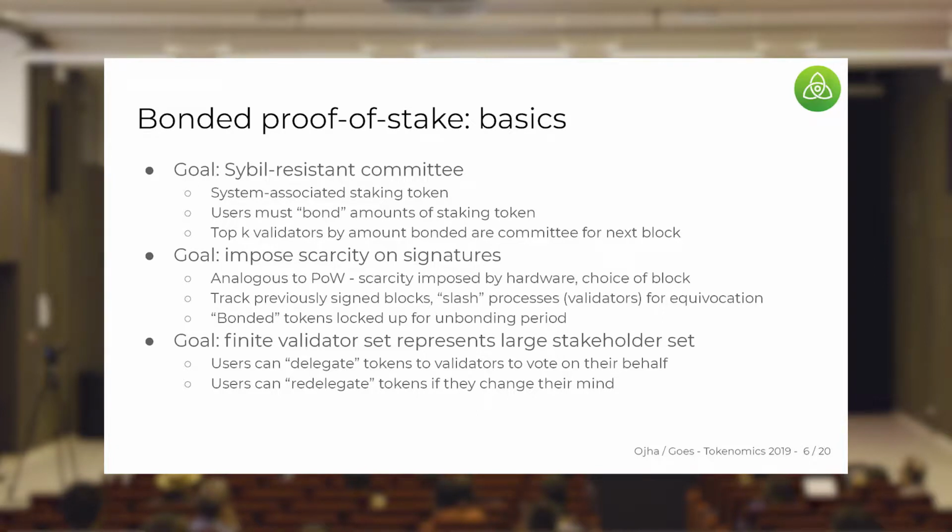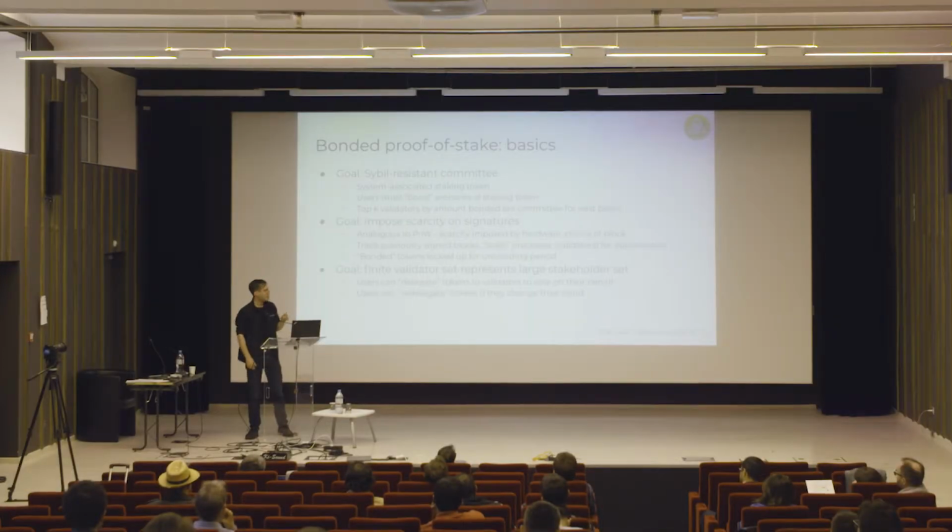So in conjunction with Tendermint, we have what we call bonded proof of stake, which is the Cosmos-specific flavor of a proof of stake state machine. I would say it has 3 primary goals. Number 1 is simply providing a Sybil-resistant weighted committee to Tendermint for each consensus round. So we do that by having some scarce staking token tracked in the state machine.